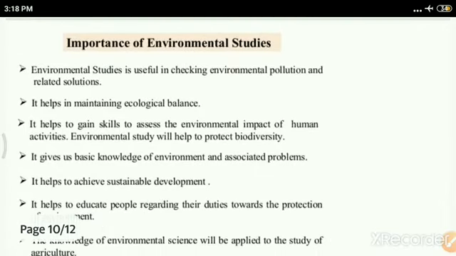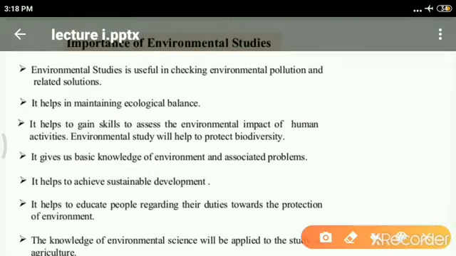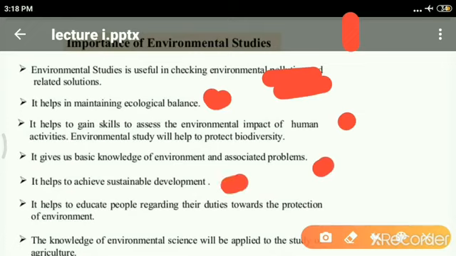Now let us talk about the importance of environmental studies. For what purpose is it useful? It is useful for checking pollution. It helps in maintaining the ecological balance. It helps to gain skills. It gives basic knowledge about environment-associated problems. It also helps to achieve sustainable development.